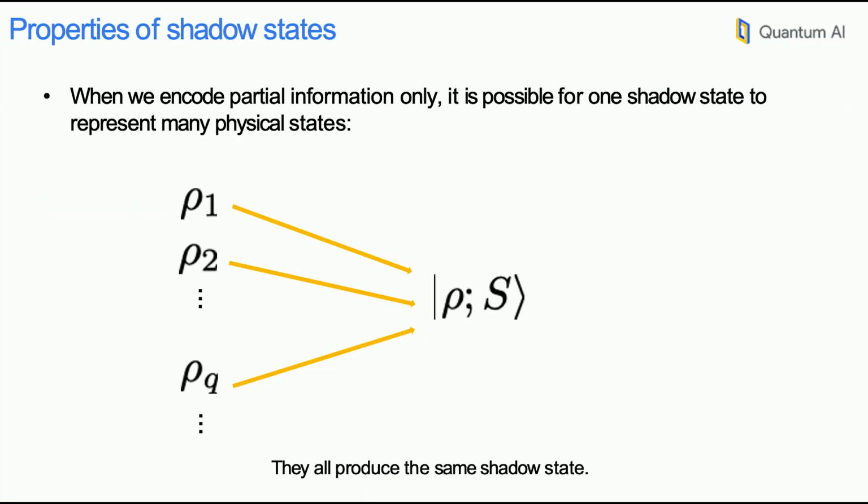Okay, so one thing that we already know is that because we only track partial information, maybe many quantum states of your system map to the same shadow state. And that is true. So it's like a many-to-one type of mapping, unless the set of operators is complete.